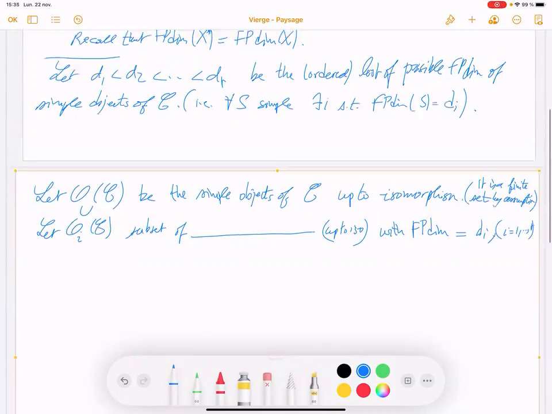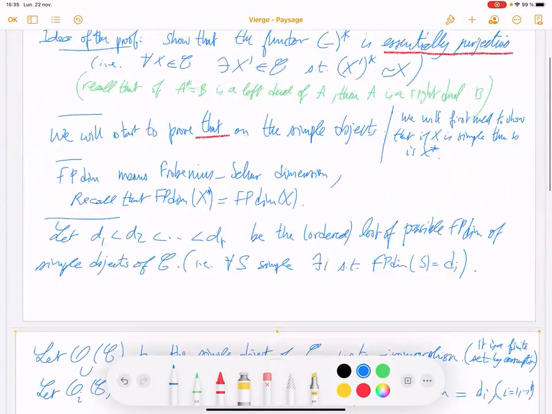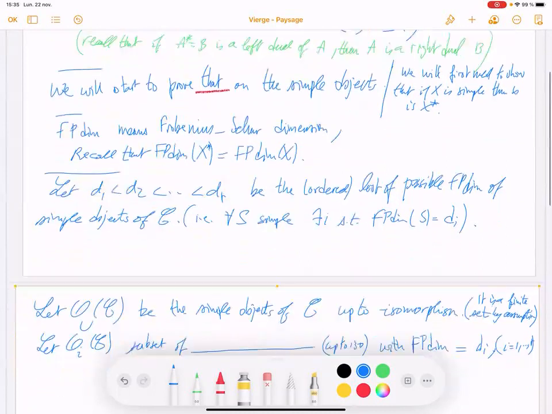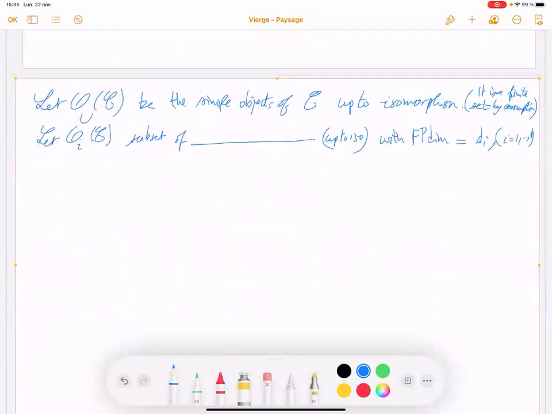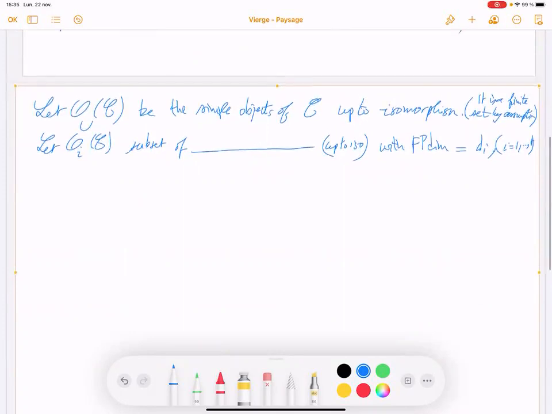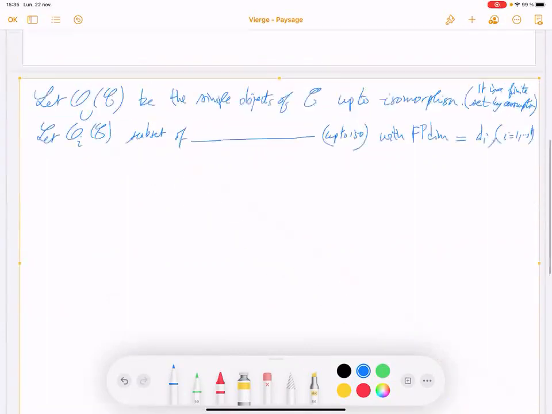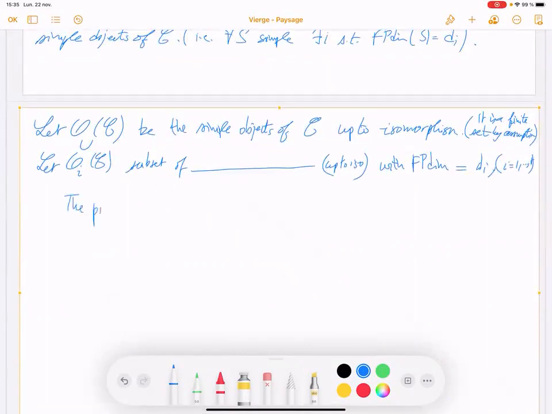So as I said, we want to prove that the dual is essentially surjective on the simple objects. In particular, the proof of the proposition requires proving the following lemma.